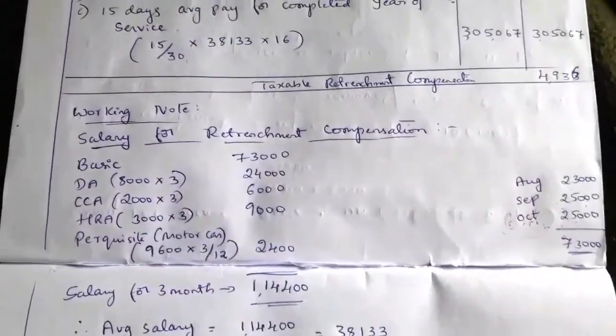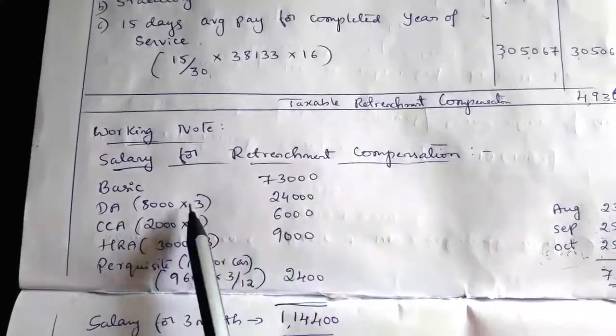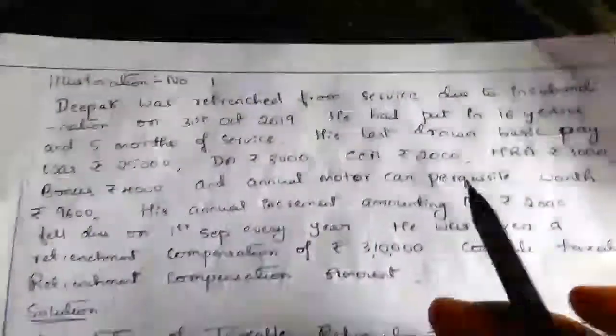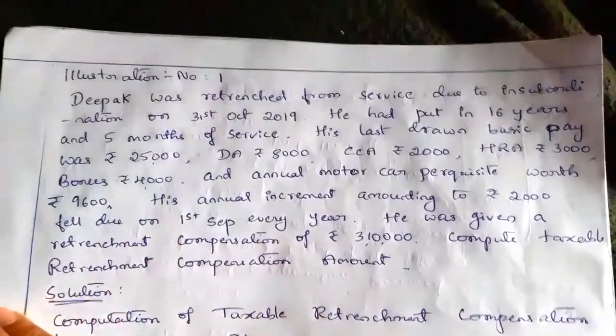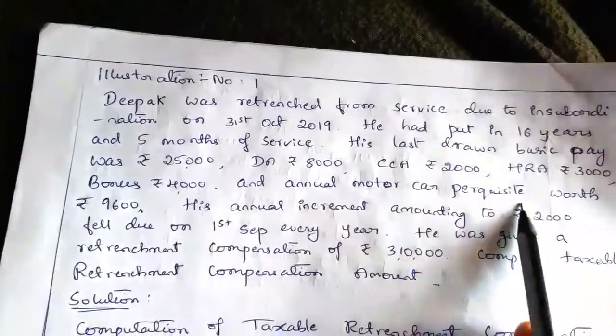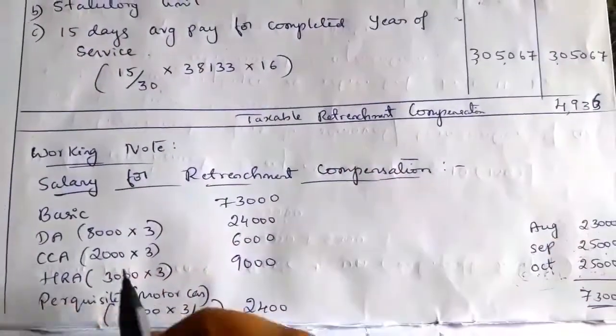So first we will calculate what the salary means here. Salary for retrenchment compensation, here we should include all the salary given here, that is basic pay, DA, CCA, HRA, but we should not include bonus. Then motor car perquisite we have to add. So all these info we have to add. So now we'll take basic first.